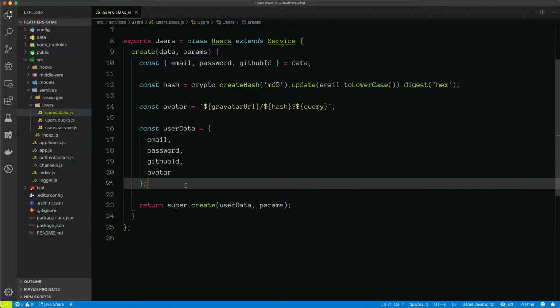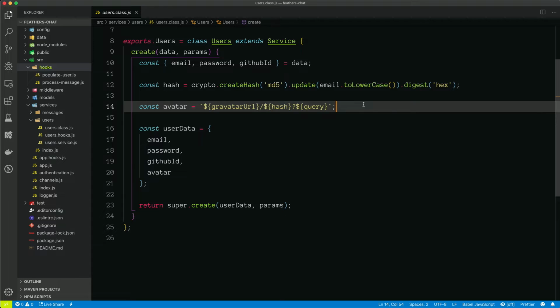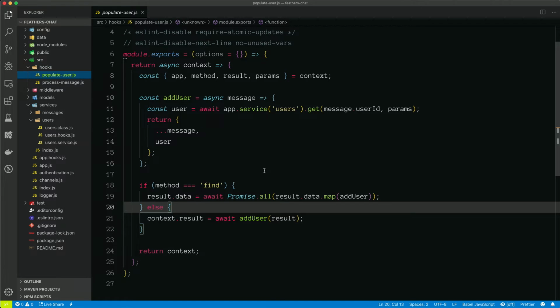And so really, when you're thinking about, should I override a service method or should I write a hook, it really comes down to, is this logic particular to a given service? So in this case, we think that the logic is particular to the service because it's not really anyone else's responsibility to add the avatar to the user. So we're going to leave that responsibility with the service. And in the case of hooks, these are potentially things that can be reused often. So anytime we know that we're going to do something more than once and we don't want to duplicate the code, that's definitely good to put it in a hook instead.